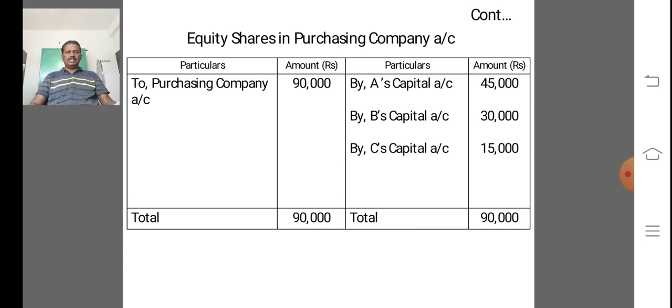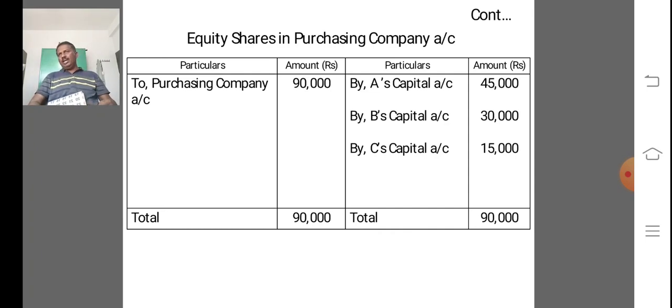equity shares in purchasing company account. This account is debited with the shares received from the purchasing company and credited with share amount divided among the partners.